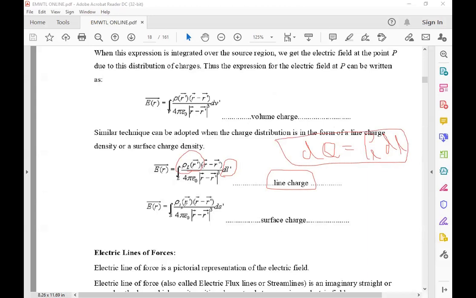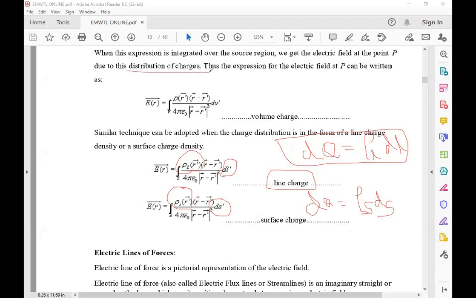For the surface also, everything is the same, 4 pi epsilon naught |R minus R bar| whole cube, and the only change is the surface charge density and differential: dq is equal to rho s into ds. This is the formula for the electric field intensity for various distributions of charges.